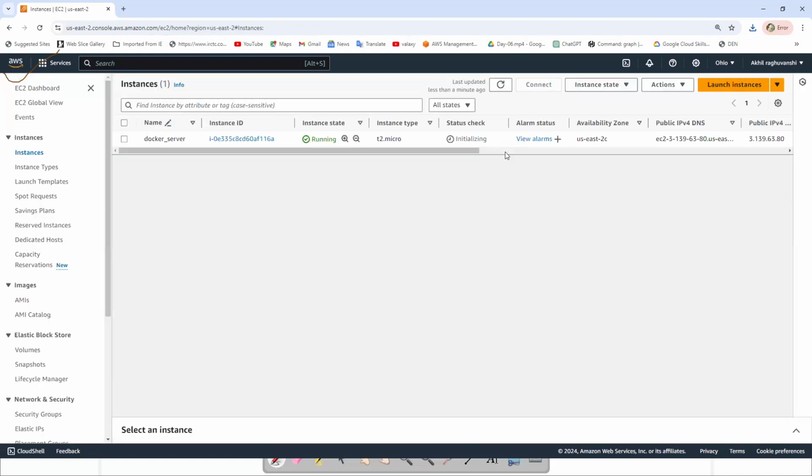I have one question while this is initializing. What are the different ways we can use Docker server or Docker daemon? One is the EC2 instance, from where we connect. Is there any other way we can use Docker?